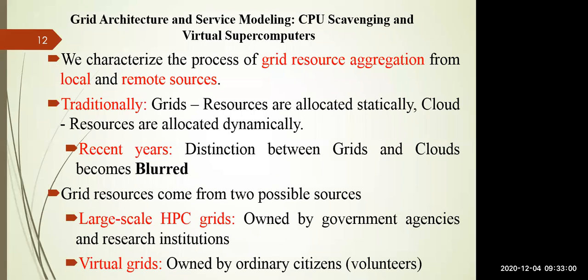On the other hand, you can take a large number of small commodity computers owned by ordinary citizens, or volunteers, people like you and me, in which you can share the resources to form a virtual grid. In these two ways, you can form a grid and provide the resources to run particular scientific or engineering applications using grid.